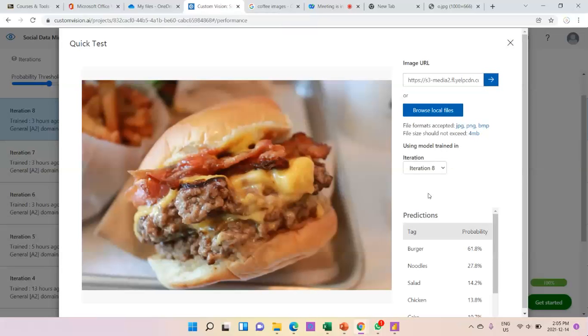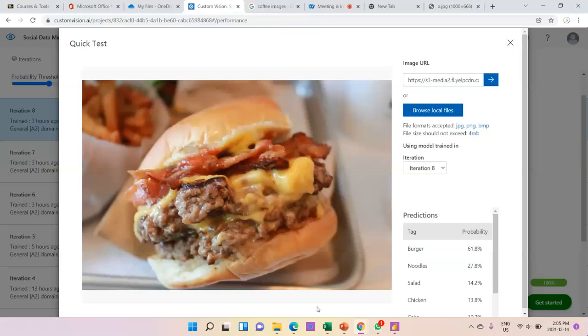So it predicts it as a burger, and the probability of burger is 61.8%. It also considers it 27.8% as noodles, maybe because of the color, not the shape, as noodles are also brown in color.